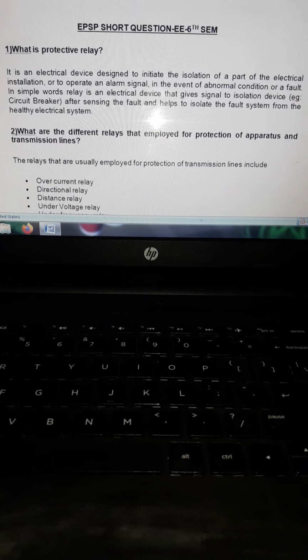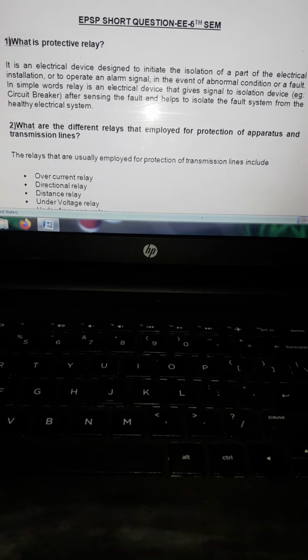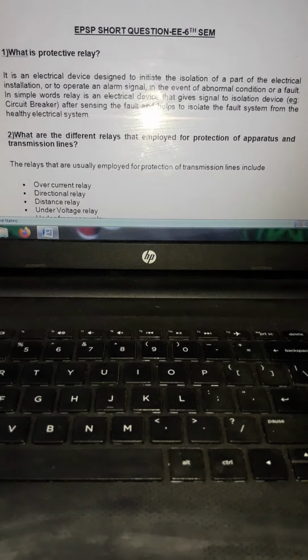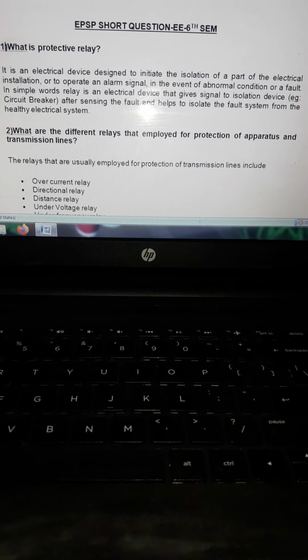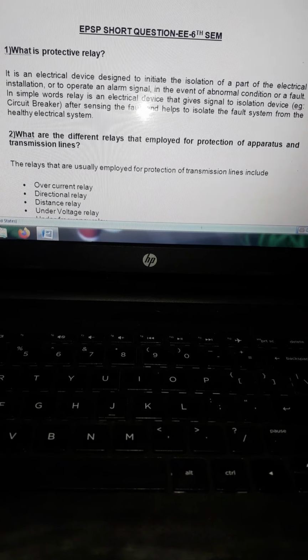Next question is, what are the different relays that are employed for protection of apparatus and transmission lines? The relays that are usually employed for protection of transmission lines include overcurrent relay, directional relay, distance relay, and undervoltage relay. Okay, so these are the relays used for protection of apparatus.